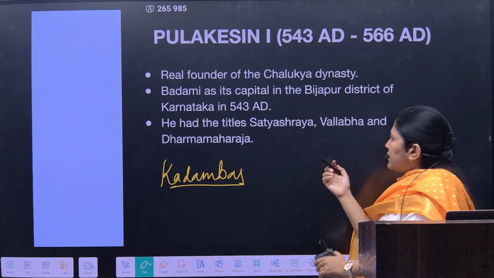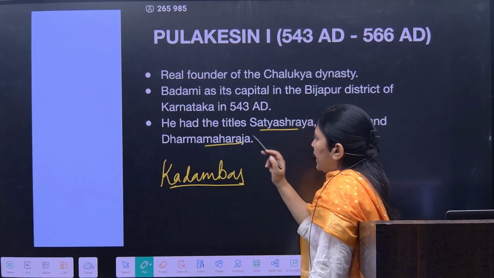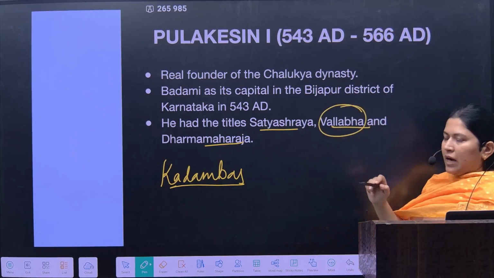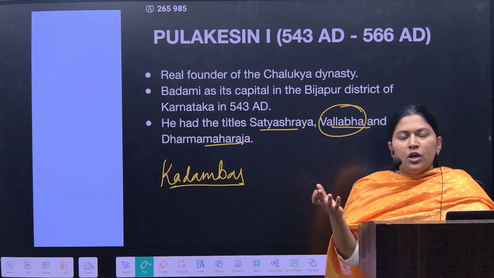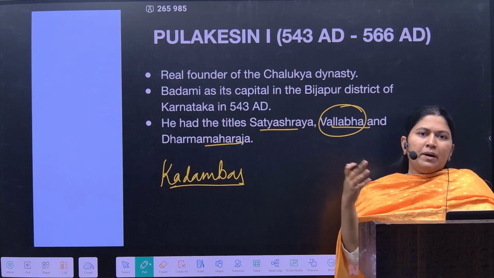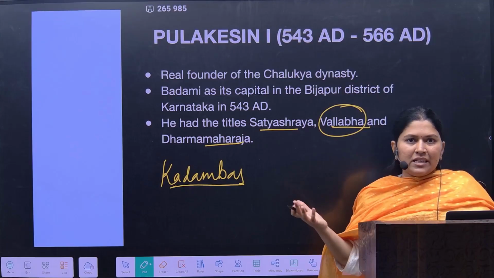Okay, what were the titles? Satyashraya, Vallabha and Dharma Maharaja. So you can also see in the title he is being called Vallabha. What is Vallabha? Again, a second name for Lord Vishnu. Okay, so here also you can see the belief system that the people had been going through. In fact, they have also presented it in the inscriptions.